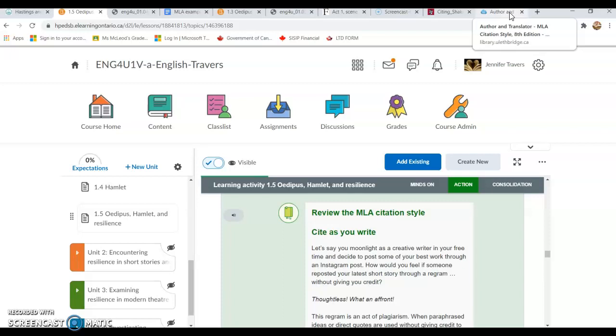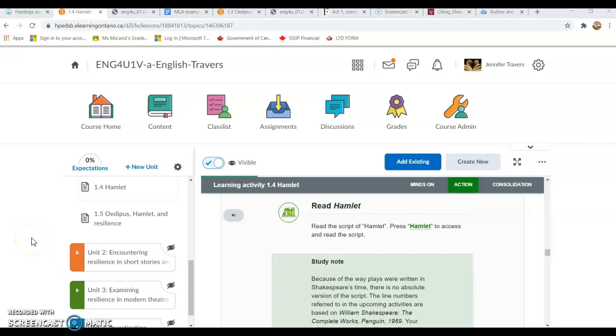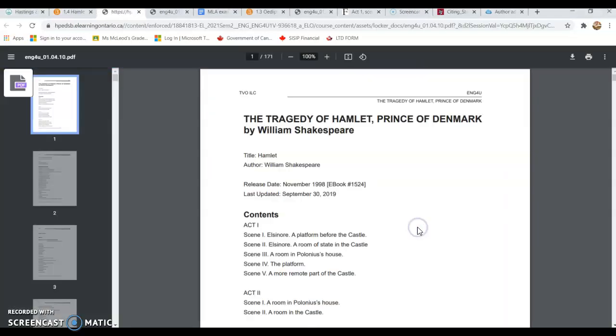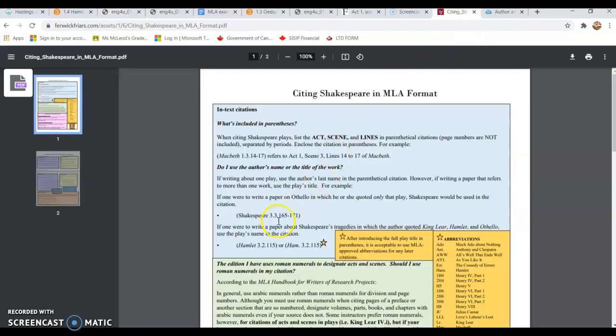So let me show you what I have developed just to take you through with Hamlet and locating the source that we have of the text. When I clicked on this particular article, it came up with this. However, when I looked up how to cite Shakespeare, we very clearly need to have line numbers to state where that citation came from within the play. So we have act, scene, but we need line numbers.